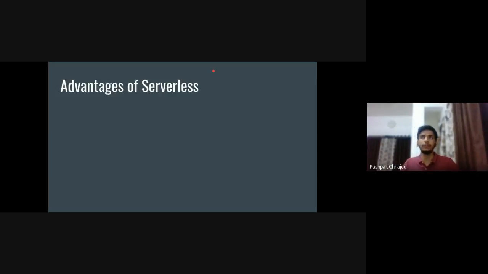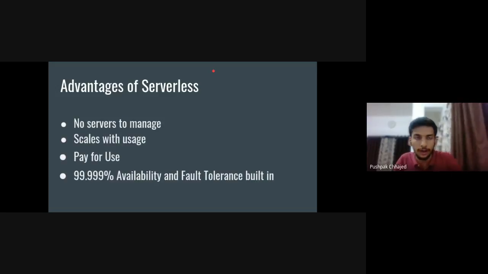Because the traditional approach is also good, but serverless is solving a few problems which the traditional approach has. The problems it is solving are, first, you don't have to manage the servers, because every time you deploy the application on a traditional platform, you first have to install the PHP version it requires.